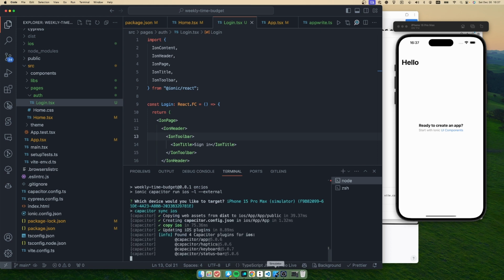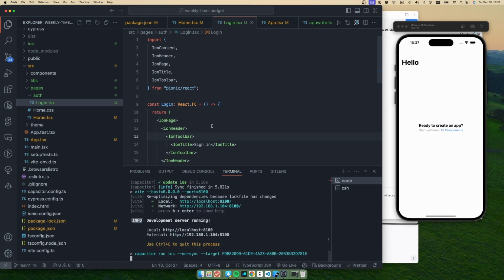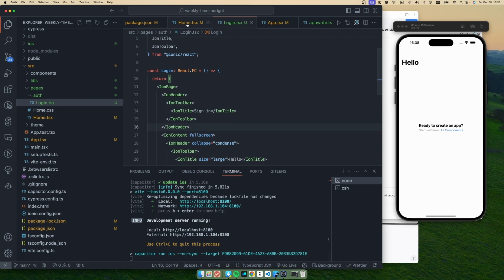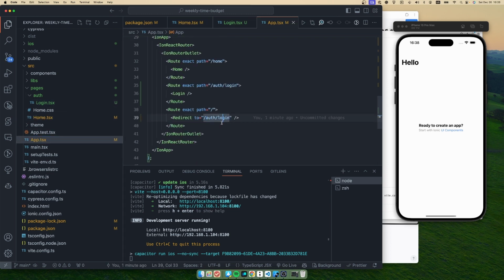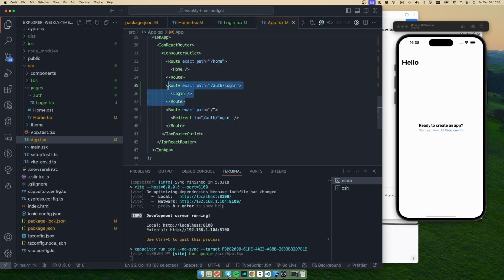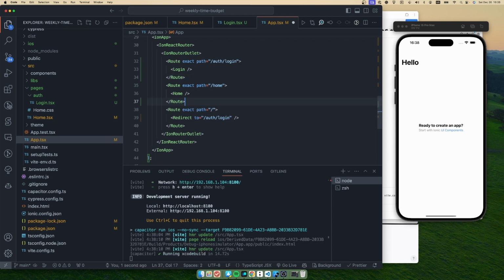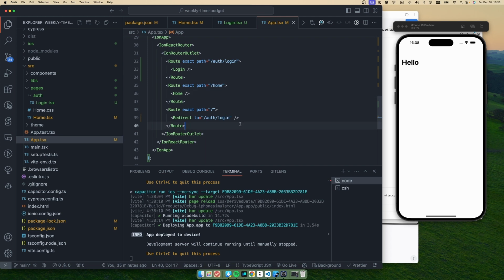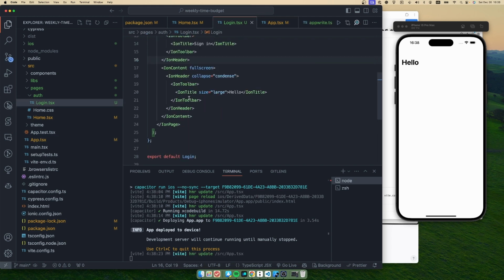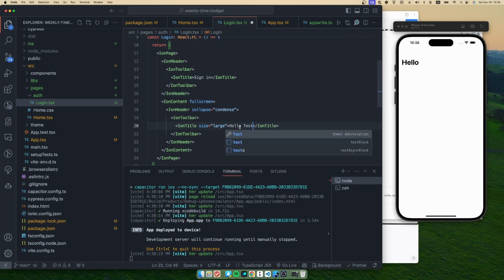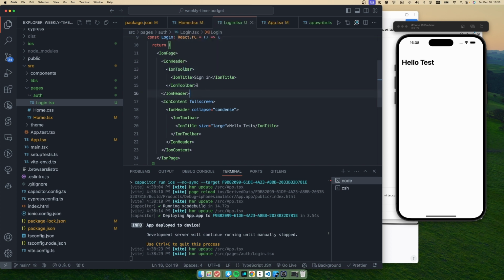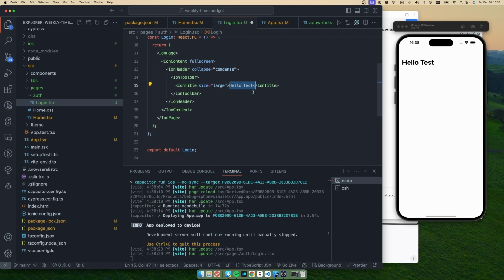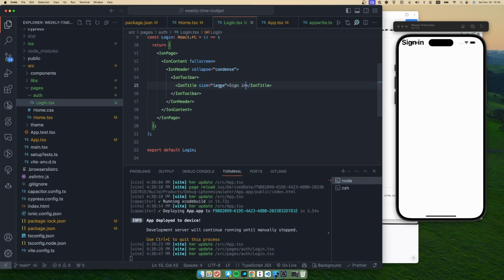Okay, so all right, I will just remove that one, and here I can write sign in.